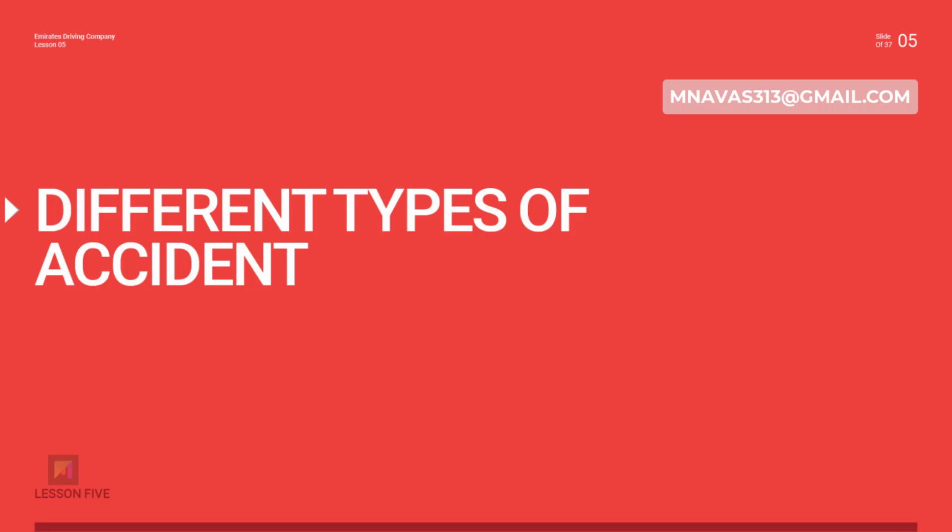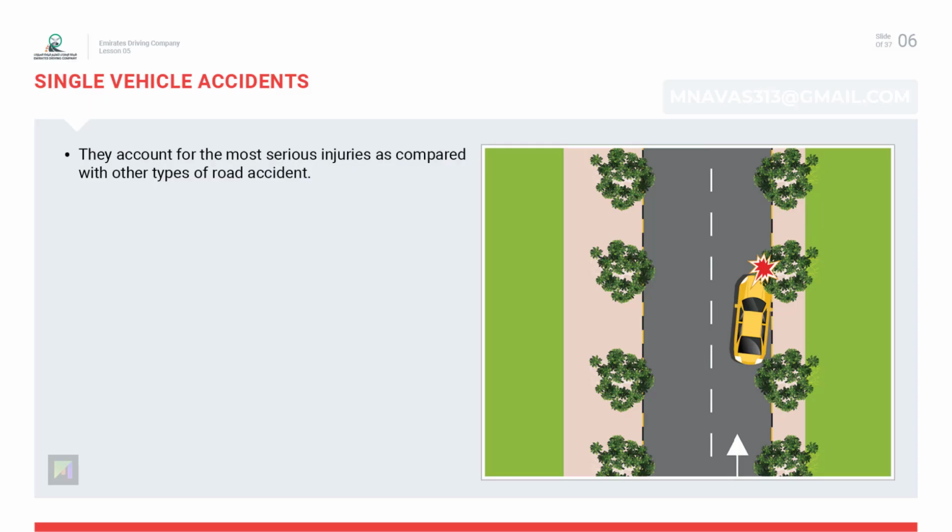Different types of accidents. Single vehicle accidents. In a single vehicle accident, the driver will be held responsible. Mainly, single accidents take place due to high speed. Carelessness and lack of road manners could also be the factors behind it.